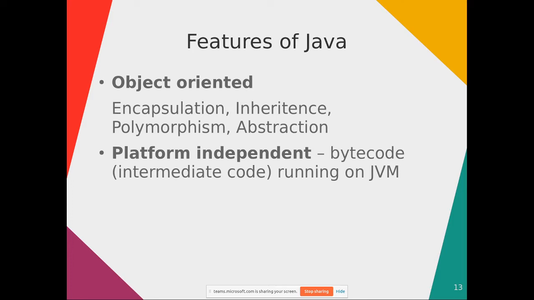One is data level abstraction, and what is the other level? You can use an abstract class. Implementation level abstraction you can also use. So these four object oriented concepts are well suited in Java language.